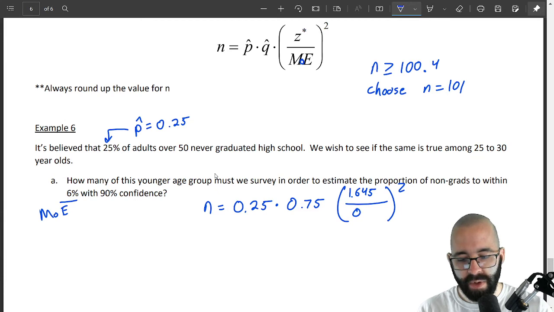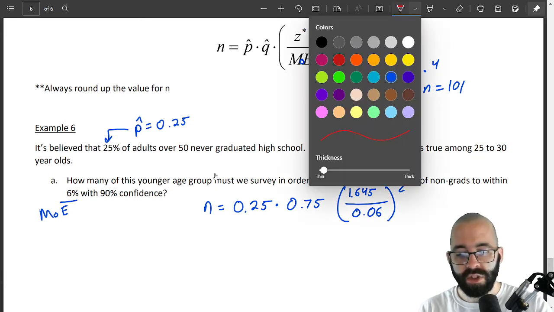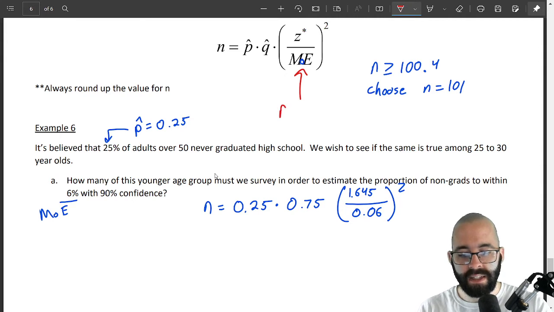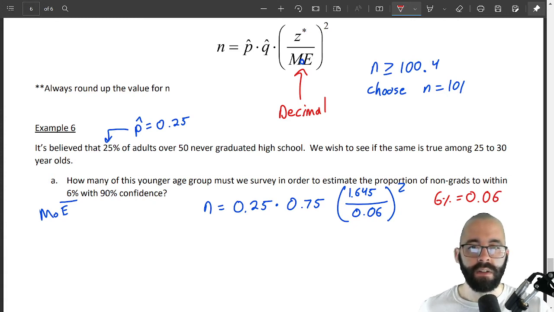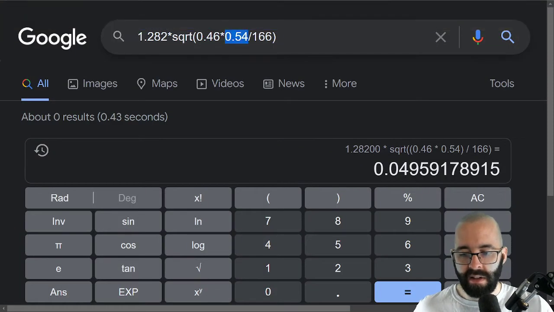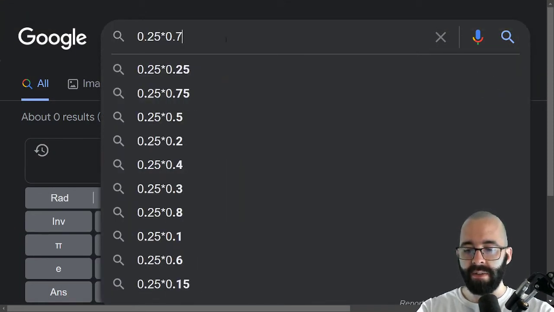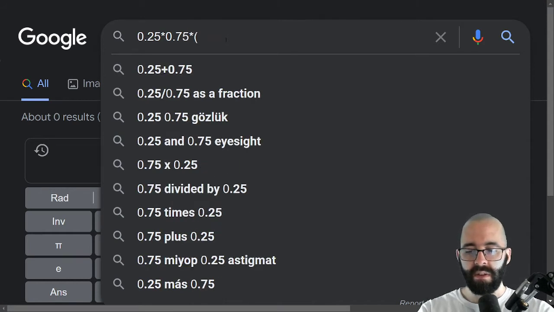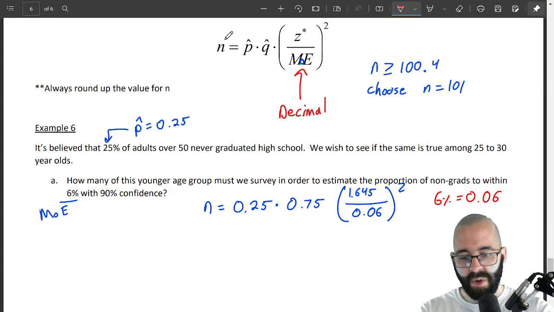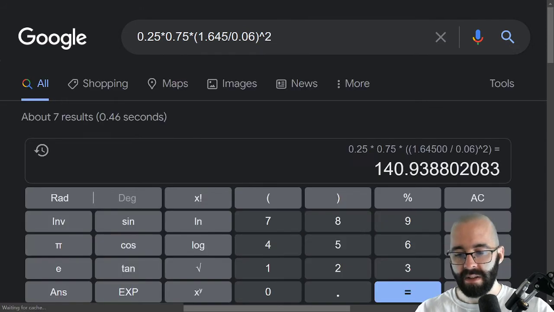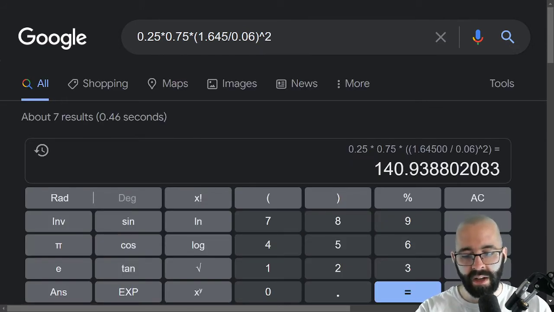Divided by the margin of error, which we want to be 6%. Watch out. This needs to be as a decimal. 6%, whoa, what is that? 6% is 0.06. Well, then all we have to do is type this into a calculator. Okay? So we have 0.25 times 0.75 times, I already forgot it, 1.645 divided by the margin of error squared, 140.94.